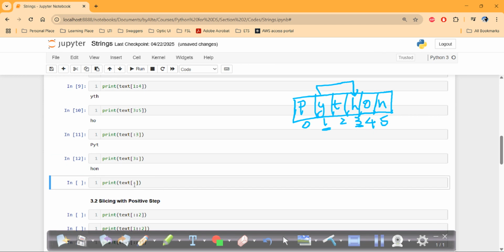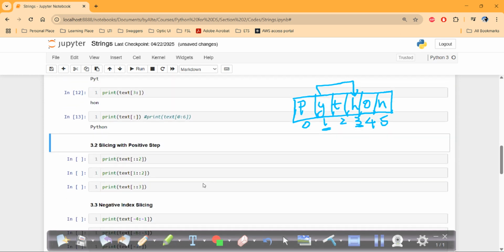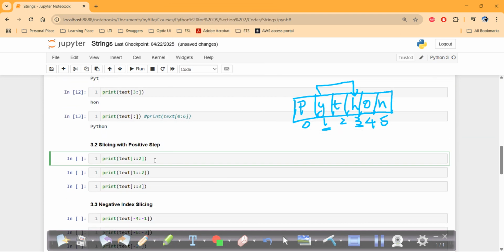Similarly, we have not given start and we have not given the end. So it will take 0 as the start, and it will take the entire sequence length, maybe 6, as the end. So this is the same as this one, right? It will start from 0 and go to 6, the entire sequence. So it will print Python. This is slicing with the positive step.